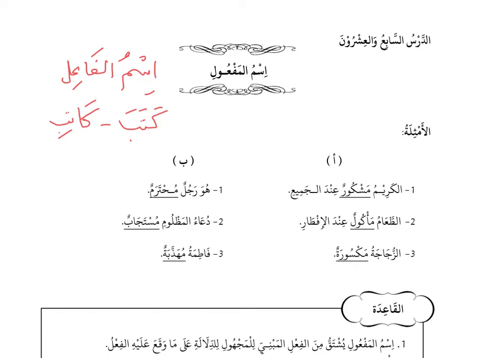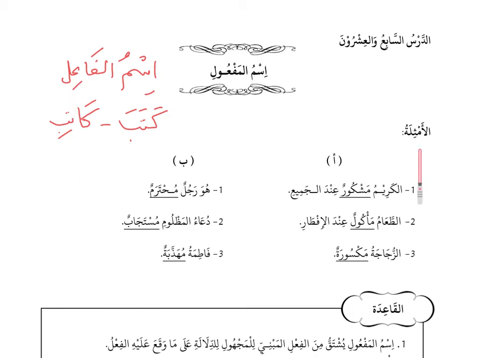Today it is about ismu al-maf'ul. Ismu al-fa'il is the person who is doing that action. Ismu al-maf'ul is referring to the person or the object where the action is done to it. So this is like the passive form of the word, and ismu al-fa'il is the active form of the word. Let us look at the examples.